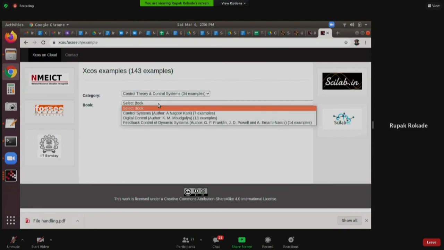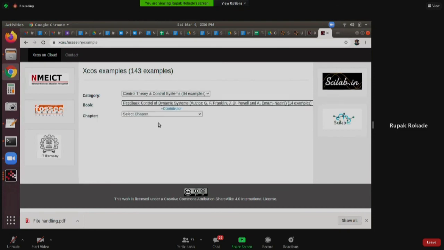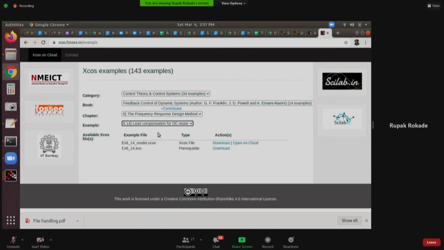I will choose the control theory category. I will choose the book Feedback Control by Franklin Powell. Then I will choose the chapter on frequency response, and I will choose the example. There is only one example, 6.14. And you can see that this XCOS model is there. It also has an SC file. There's an action column. What you can do with this is you can either download these files and run them on the desktop, and they will run the same as any other XCOS file, or you can open this on the cloud. I'll click on open on cloud.